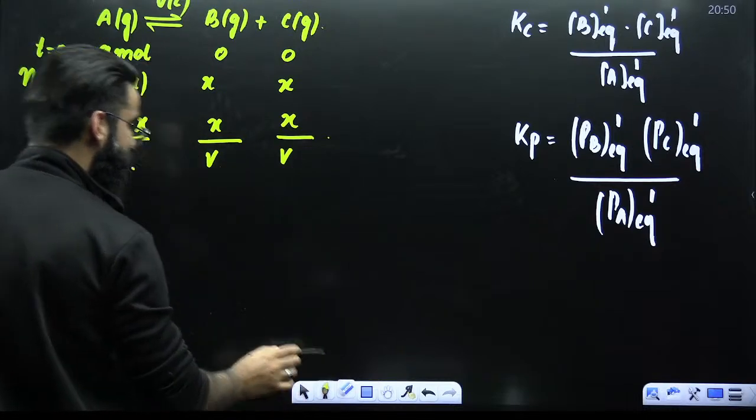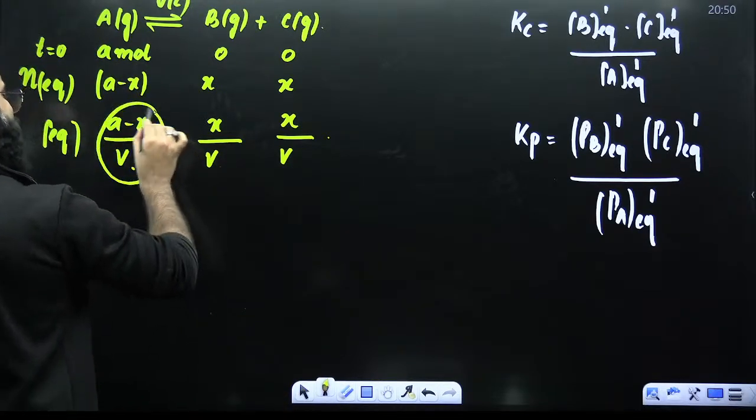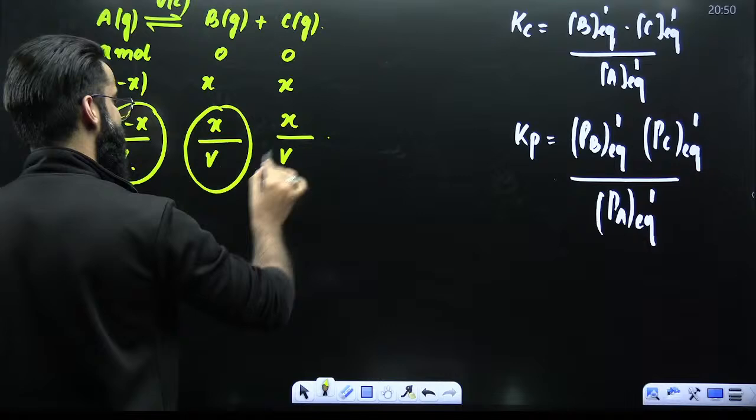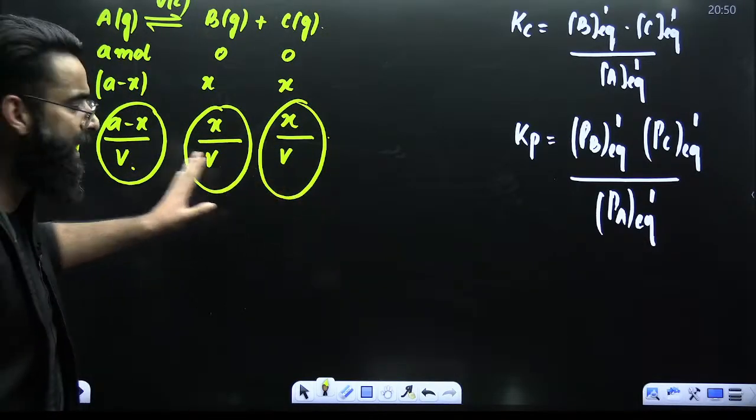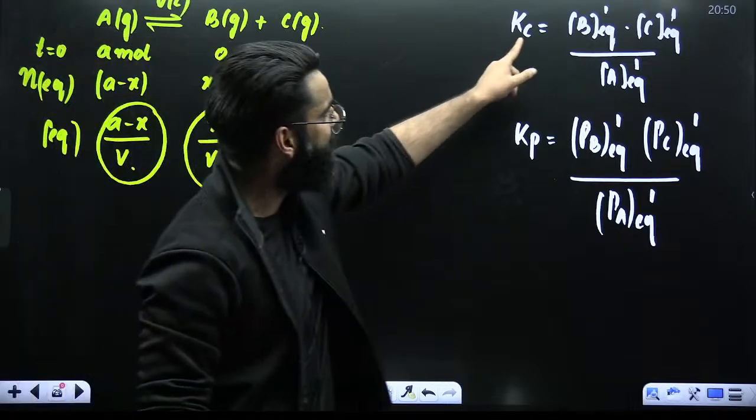What are these terms? These are the concentrations. This is the concentration of reactant at equilibrium. This is the concentration of B at equilibrium. This is the concentration of C at equilibrium. And why do I need the concentrations of reactants and products at equilibrium? Because I have to get the Kc value.